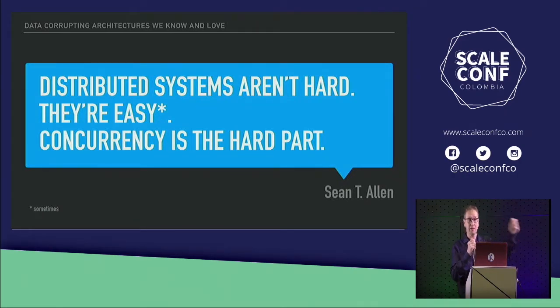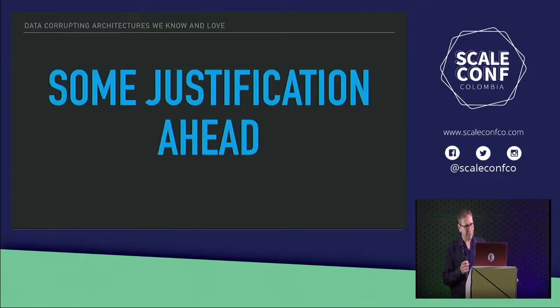What I would say is that concurrency is really the hard part. If you have distributed systems where there's only one browser ever doing anything, one client doing something, it's really easy. It starts to get difficult when you add in more clients, more browsers, and you want to scale a system. That's really where things get hard. When people talk about distributed systems being hard, what they're really talking about is that scaling them and making them work is difficult. And probably the rest of the talk is in some ways a justification of that statement.